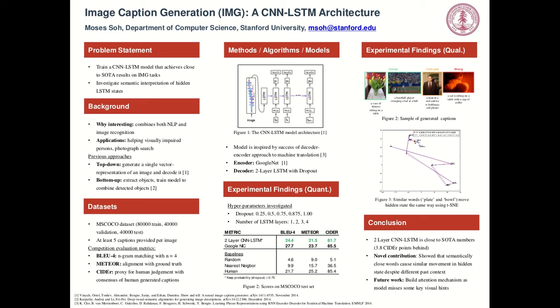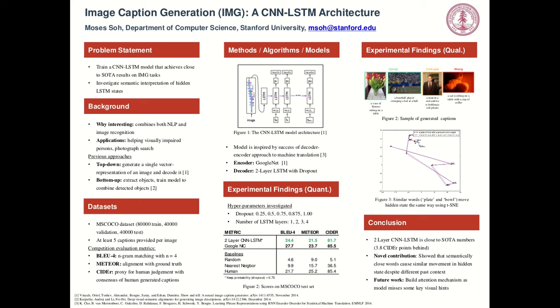Let's talk about models. My model specifically uses the pre-trained 22-layer convolutional neural network, GoogLeNet from 2014, to extract a vector representation of an image. And then I used an LSTM network to decode and generate captions from this representation. In figure 1 in the poster, we can see that we feed in an image and then a special start of sentence token, and then we train the model to predict the word at time t+1 using the hidden state at time t.